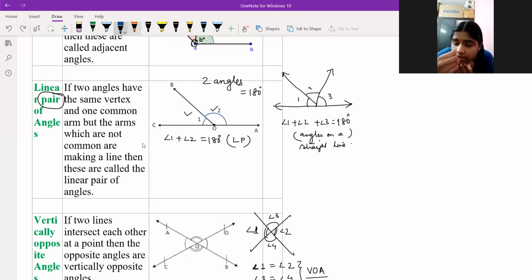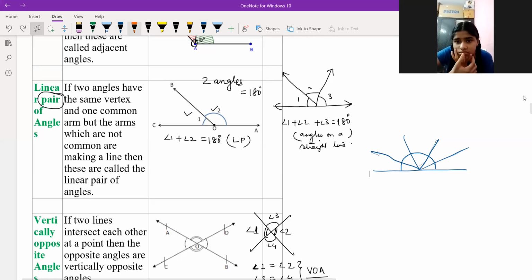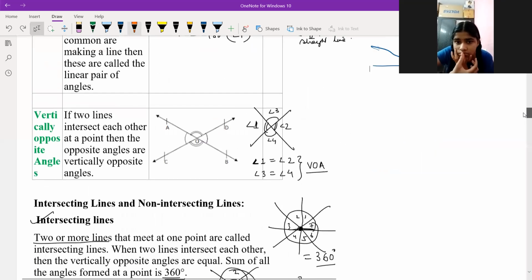If any angles make one half circle, it means 180 degrees. Whether it is two, three, four, or five angles, the sum of all the angles is 180. You can see the protractor also, a 180-degree protractor, that is a half circle. If it is a complete circle, that is 360 degrees. Now, vertically opposite angles. What are vertically opposite angles?